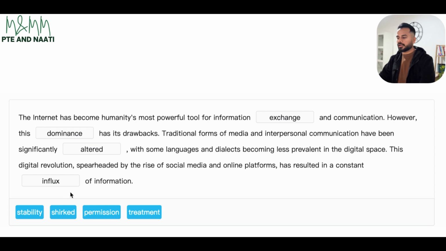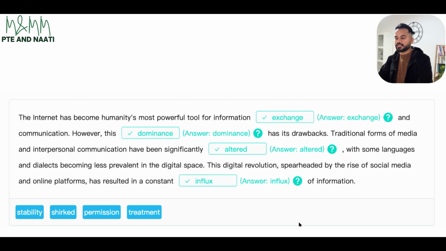And the other word shirked again means avoiding. Permission of information, you can't take permission of information, that's incorrect grammatically. And treatment of information, you can't treat, like you can't fix the information. Again, that word logically doesn't fit over here. So the correct answer would be influx. And if I check my answers, yes, all four would be the correct responses.